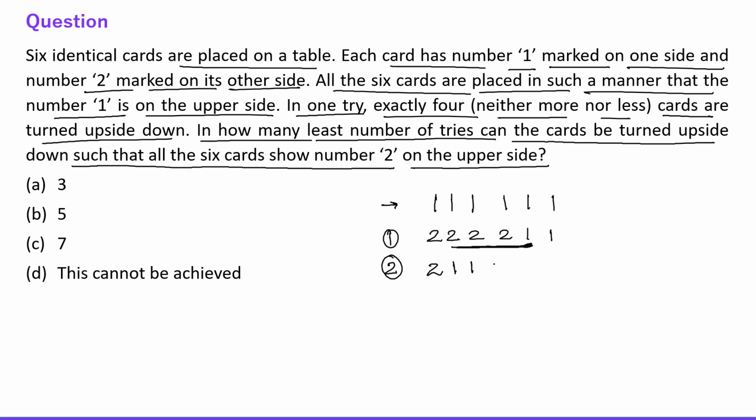So 1, 1, 1, 2, 1, right? And now we will turn all these 4 cards. So they all will be showing 2, right? Okay, fine. So how many attempts have we taken? Total 3 attempts, right? So the answer is 3 attempts are required to fulfill the condition of the question. Fine. All right. Now let's move to the other question.